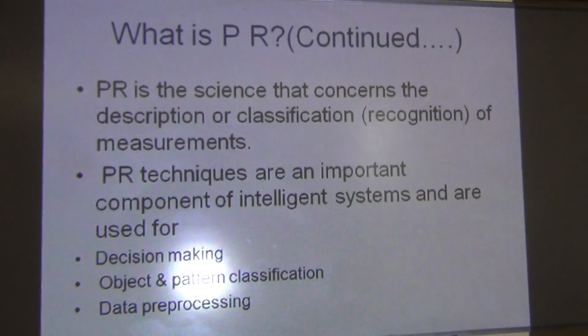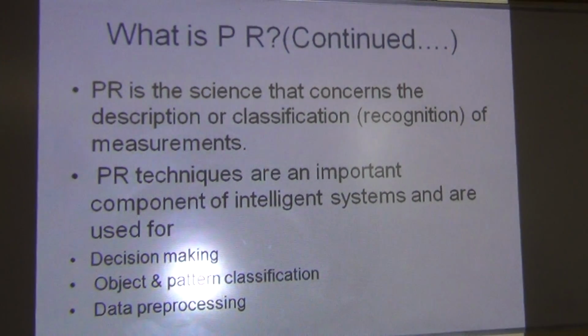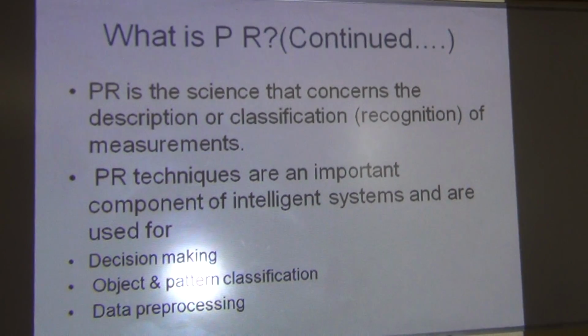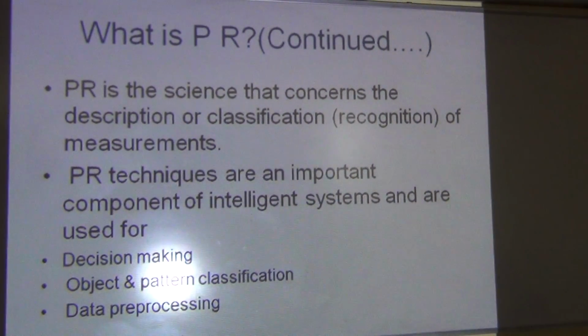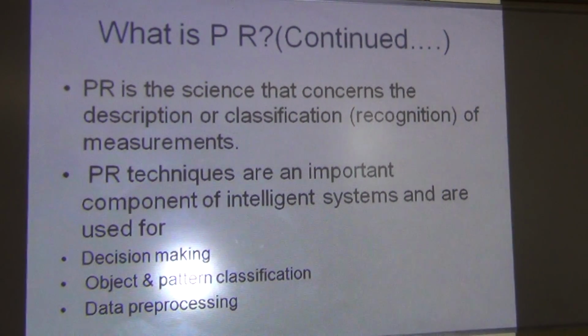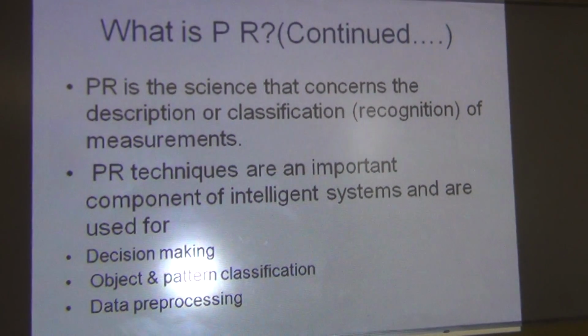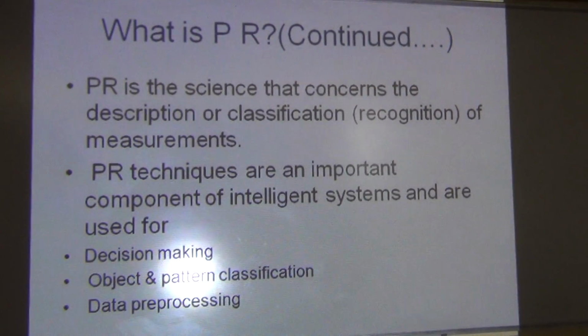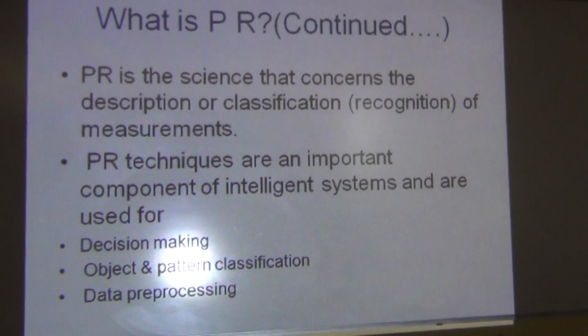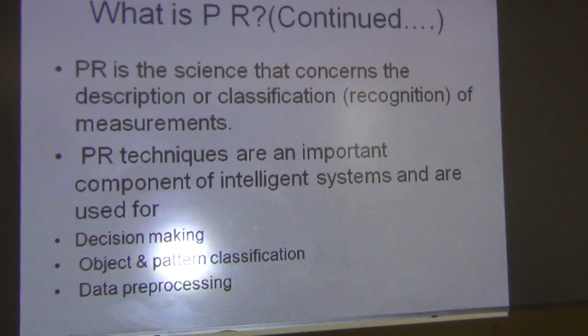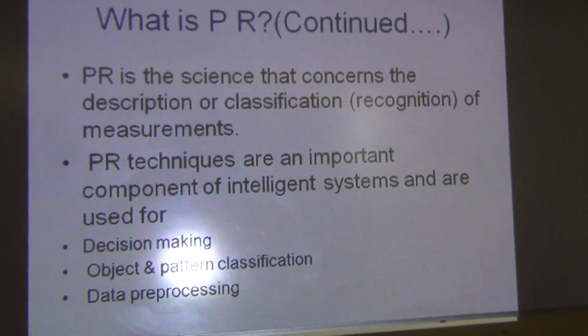In the case of humans, it is God-gifted intelligence, but this is not the case for machines. So we have to train the machine to make it intelligent. So pattern recognition is a technique or tool which supports artificial intelligence, which describes the object and gives the classification with some measurement. It supports our decision making system.